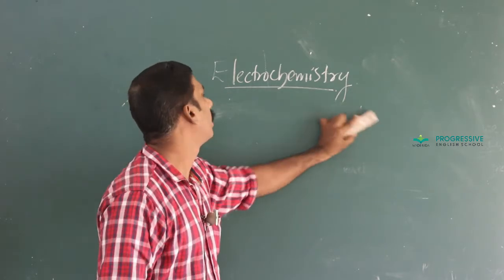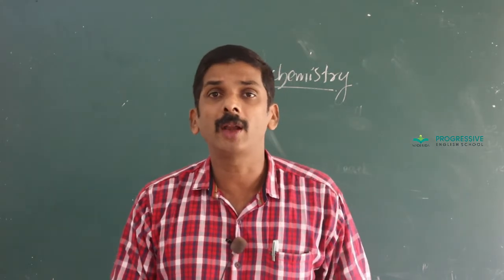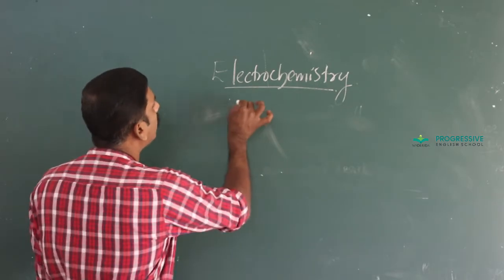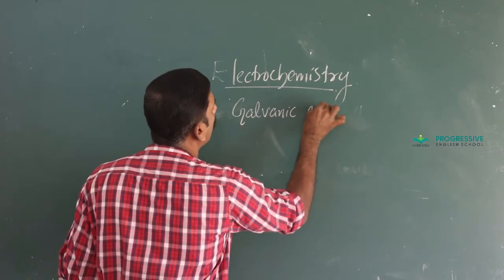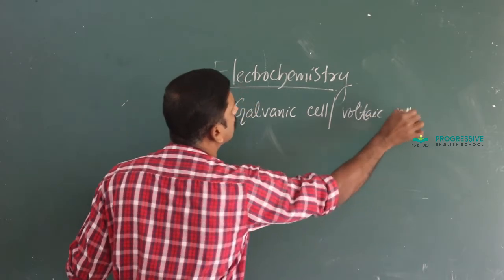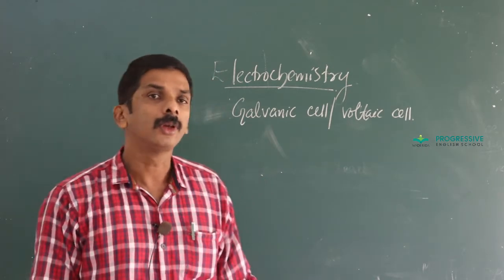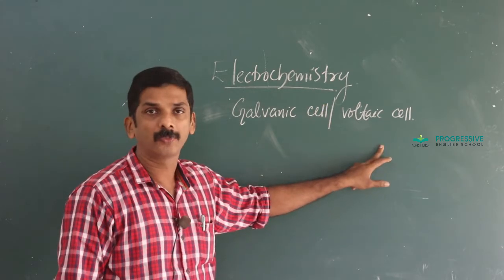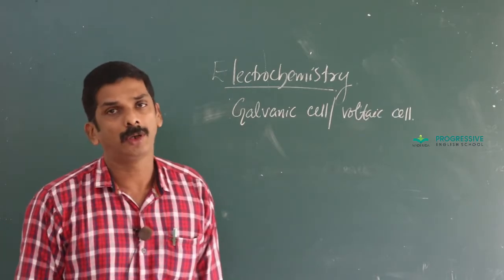And such a cell was first introduced by two scientists, namely Luigi Galvani as well as Alessandro Volta. Therefore, electrochemical cell is sometimes known as galvanic cell or voltaic cell. It is also known as Daniel cell. Luigi Galvani, Alessandro Volta. Therefore, electrochemical cell is called a galvanic cell or voltaic cell.